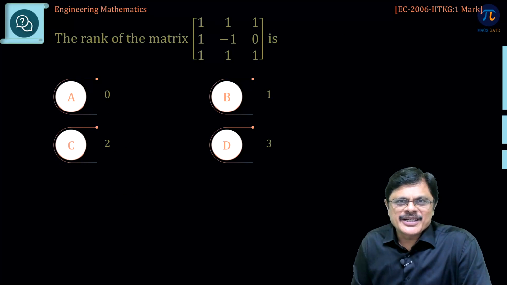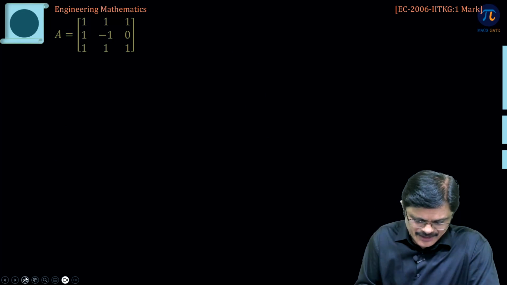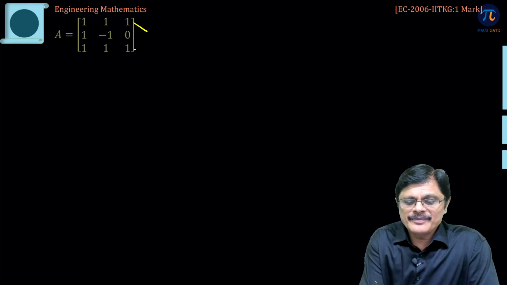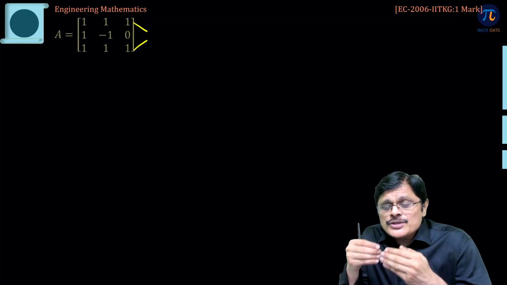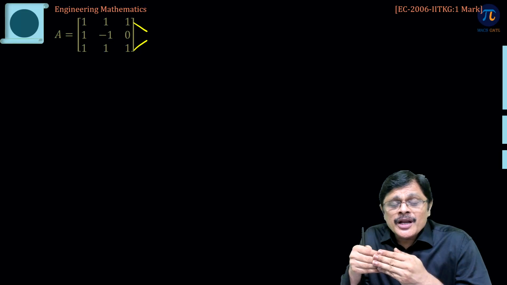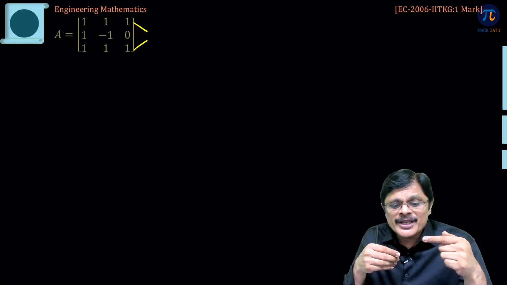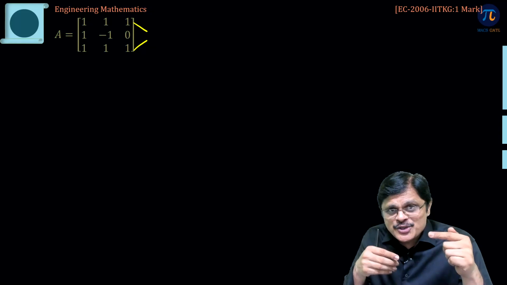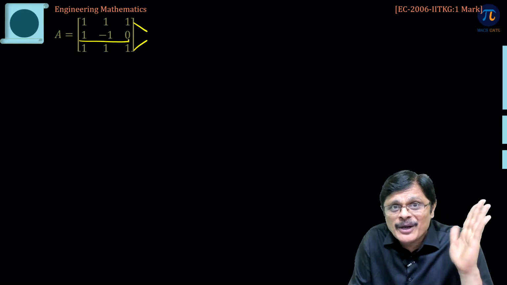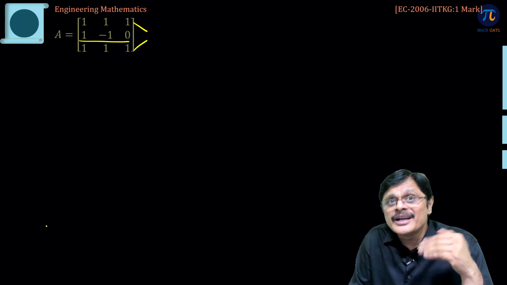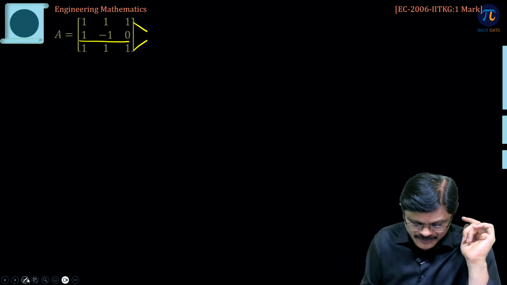What is the rank of this particular matrix? See, the common mistake which people make is, here you identify 2 rows are the same. See, my dear friends, if some rows are identical or proportional, out of that you can keep one row and make all other rows 0. Some people keep 1 1 1, that is the first row, and make all other rows 0. You can't make the second row 0, because the second row does not depend on the first row, only the third row depends on the first row. So, using the first row you can make the third row 0.